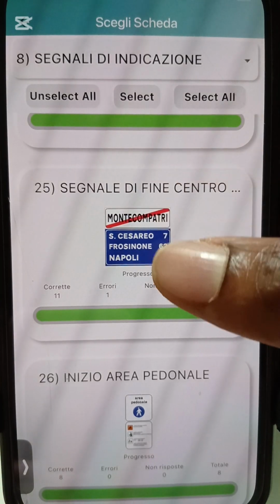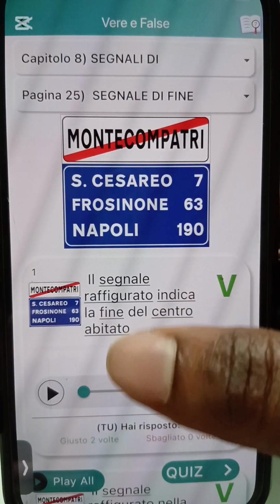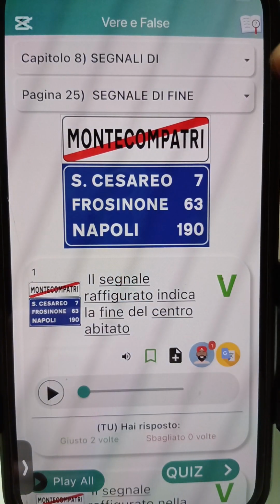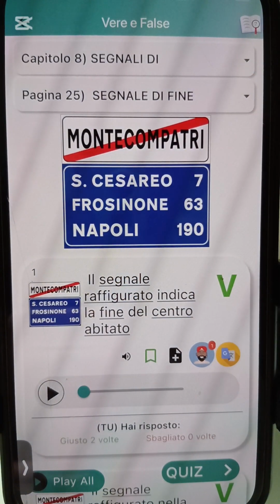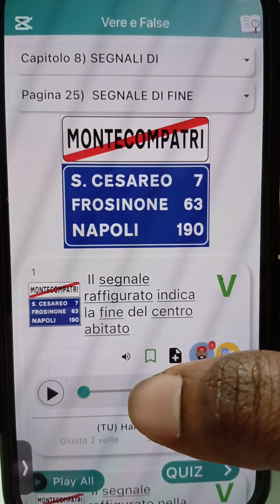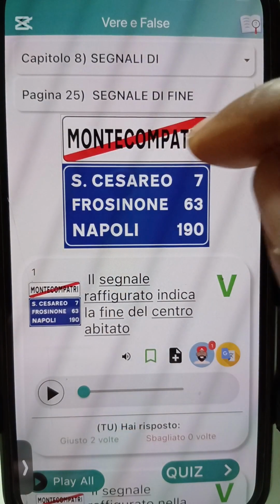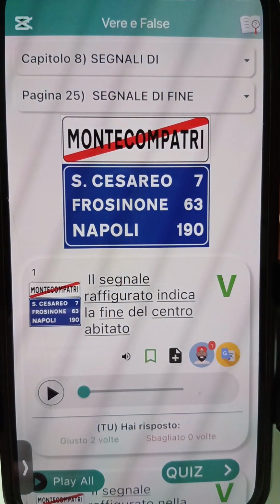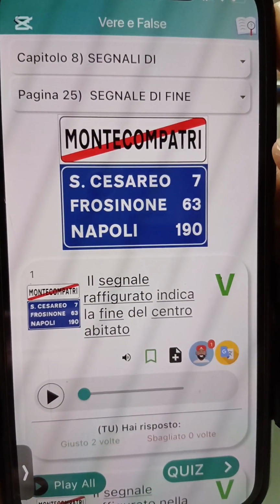Alright, so this number 25 now, na city wey you wan go out. If you see this signboard, e mean say you don come outside for this Monte Compatri. Alright, say na fine, na there Monte Compatri end, na another city you come dey. Il segnale raffigurato indica la fine del centro abitato.